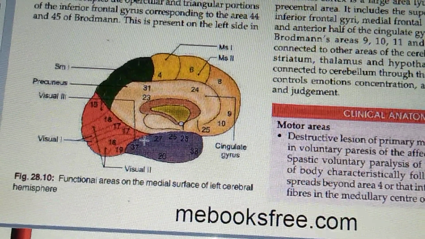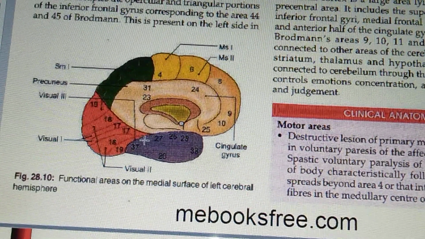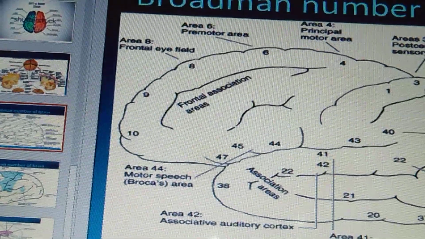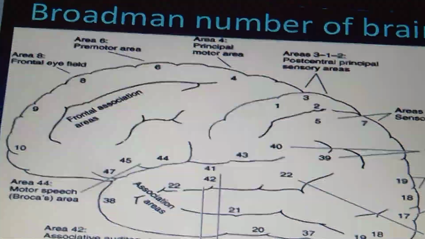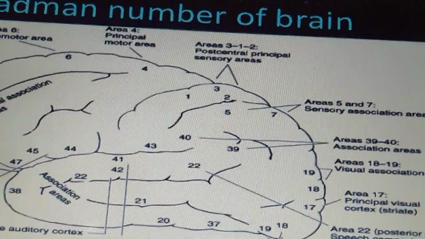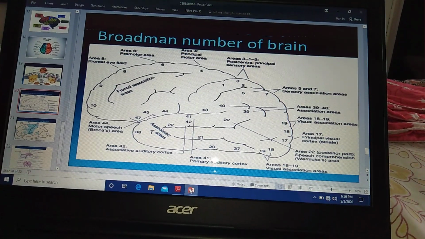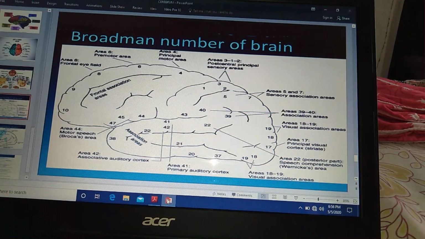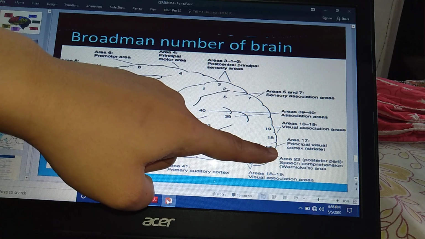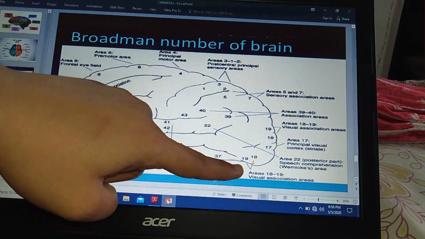Now this 18 and 19, they are called the visual association areas, right? One more diagram we can see for this. Here you can see area 17, that is the principal visual cortex or the striate cortex, and above that 18 and 19. Here also you can see 18 and 19, right?